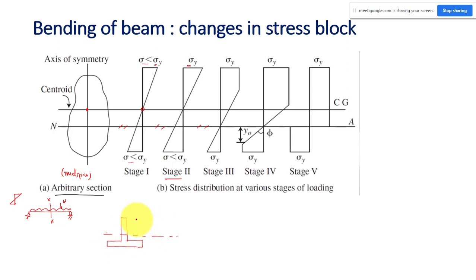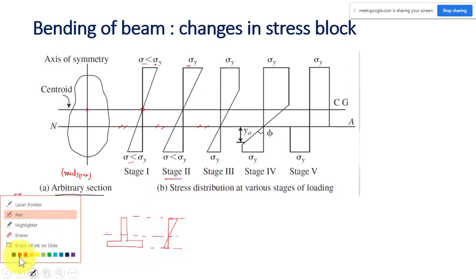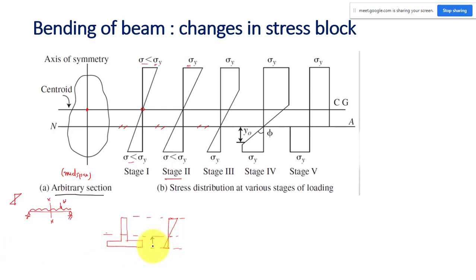Now you tell me, just so that you can understand this stress block better. This is my stress diagram in the elastic range. The point to note here is that this length will be lesser and this length will be higher, right?